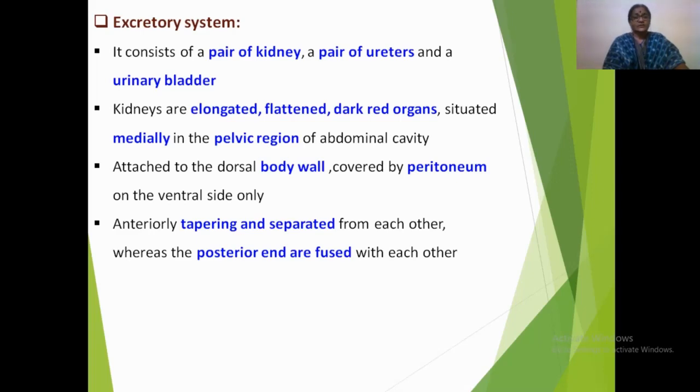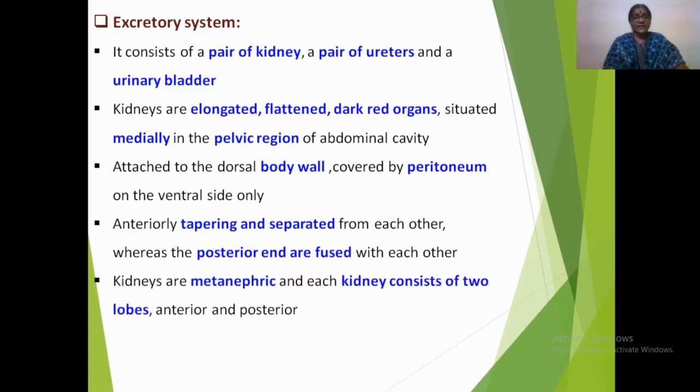Each kidney shows anterior tapering end, and these two anterior tapering ends are separated from each other, whereas the posterior ends of each kidney fuse together. The kidneys are more advanced, metanephric, and each kidney consists of two lobes, that is the anterior and the posterior lobe.